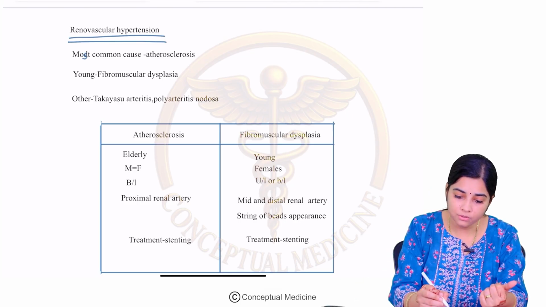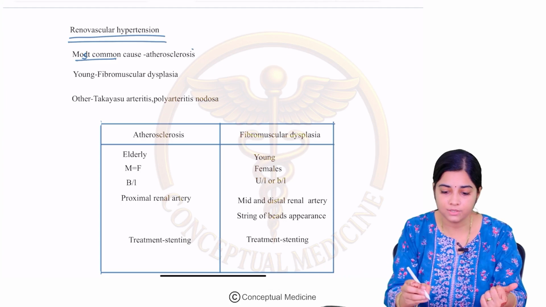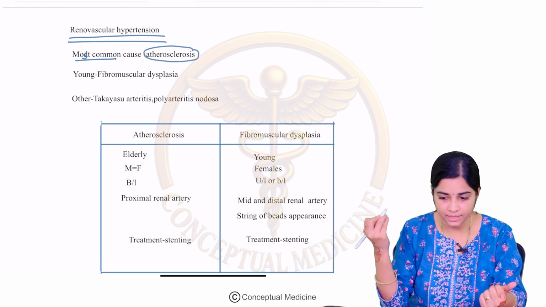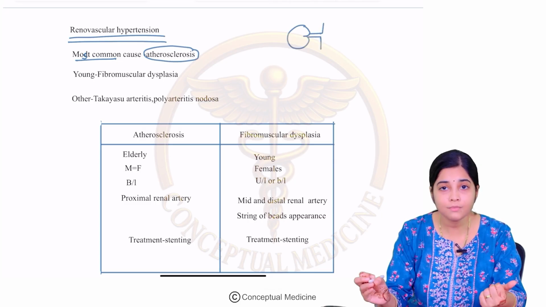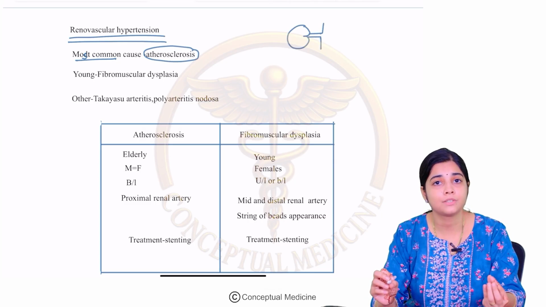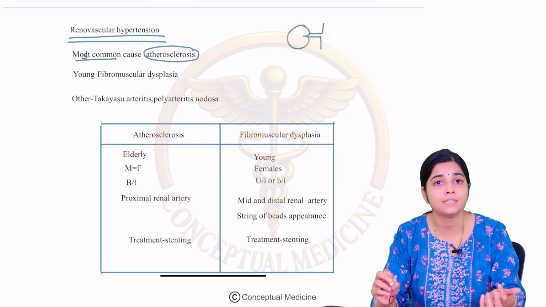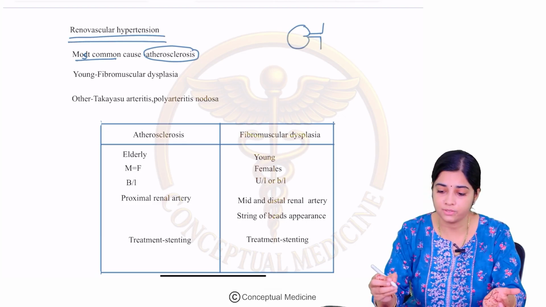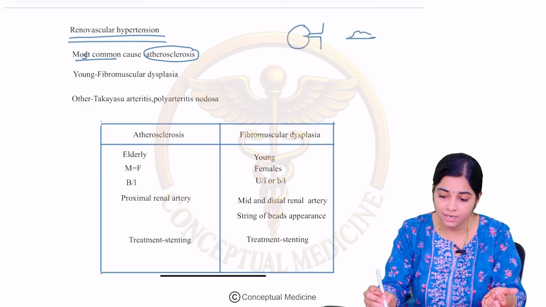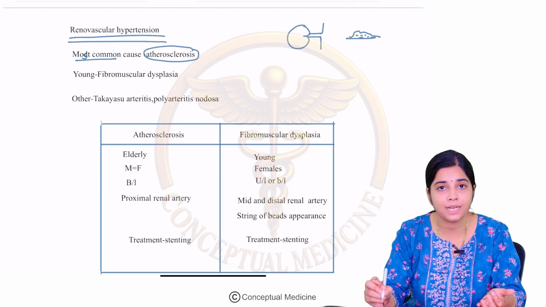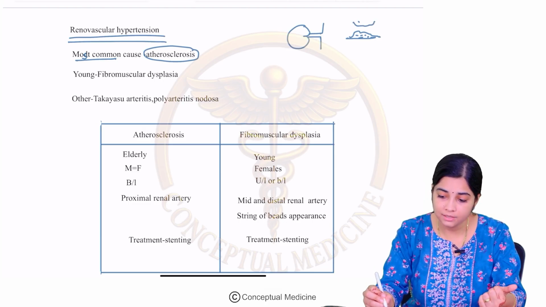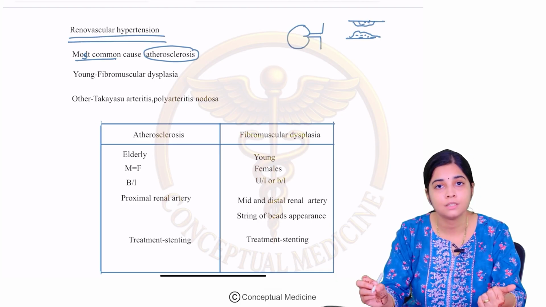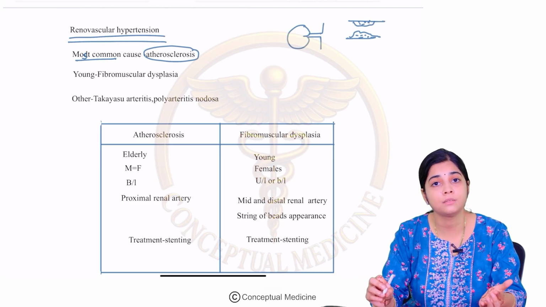Okay. So, the most common cause for renal artery stenosis is atherosclerosis, right? So, we have the kidney here and we have the renal artery here. Just in the way that we have understood the pathophysiology of myocardial infarction, where we have atherosclerosis, there is formation of a plaque which is comprised of lipids, collagen and platelets, right? So, this plaque can basically cause obstruction of the arteries, right? This is what we saw in the pathophysiology of MI. So, this happens in your coronary arteries.